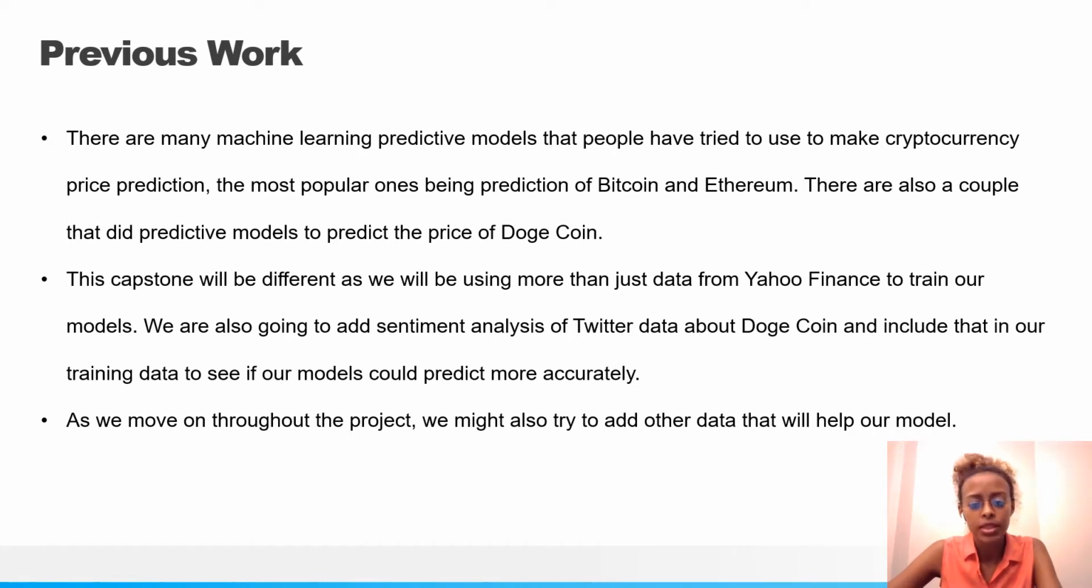There are some previous works that have been done in predicting cryptocurrencies like Bitcoin and Ethereum, and some that did Dogecoin as well. However, this one is going to be different than those, since we're going to be adding sentiment analysis of Twitter data in our training set, in order to see if it could make it more accurate. But also, we're going to see if Bitcoin, Ethereum, and Dogecoin are related, and if they have some kind of correlation, can we use the historical data of Bitcoin and Ethereum as training points for the price of Dogecoin?